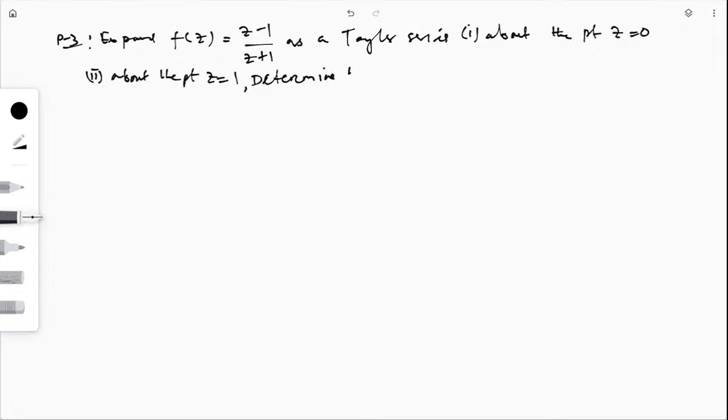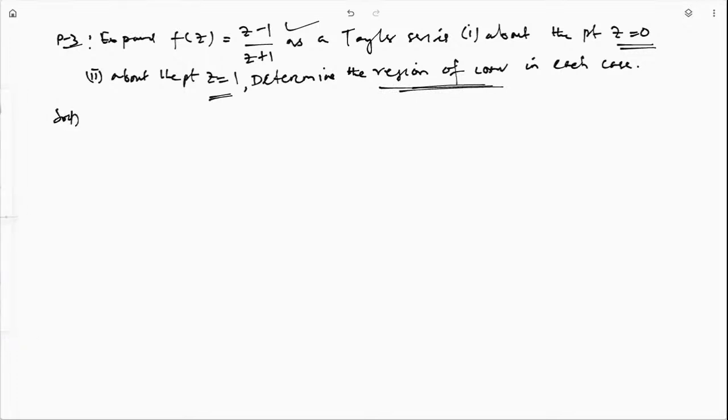Determine the region of convergence in each case. Okay, first I will make the series expansion of this given problem about z equal to 0. Second, I will make the Taylor series expansion about z equal to 1. Then in each case I will find the region of convergence. Okay, so now the solution.